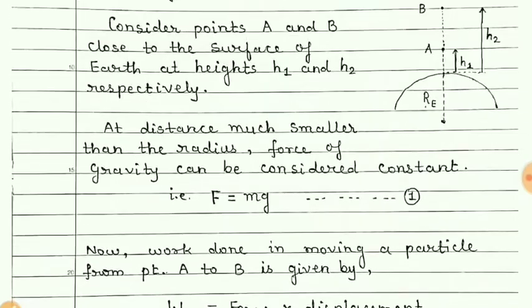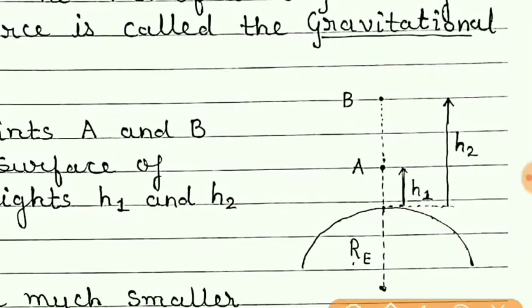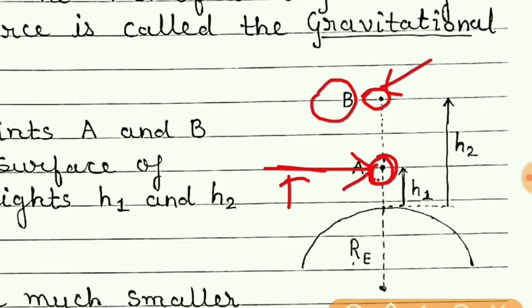Even we can consider potential energy at any point as 0 with respect to another point. Suppose we want to find the potential energy at point B with respect to point A. Remember, with respect to point A, this is the initial point. So at this point we can consider the potential energy to be 0 to find the potential energy at point B. So we can choose a reference point anywhere, and at that reference point we can consider the potential energy to be 0.